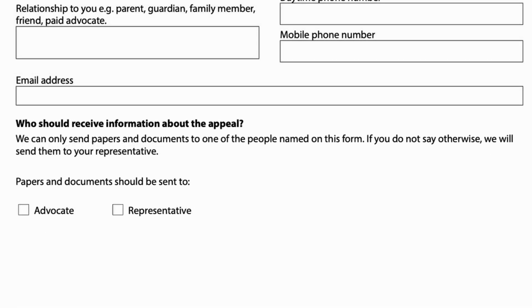Who should receive the information about the appeal? The tribunal can only send the papers and information to one of the named people on the form. Often this is parent 1, who is the parent named in Part A of Section 5, page 6. But if you have a representative, the papers and information would be sent to them unless you tick an alternative person here.